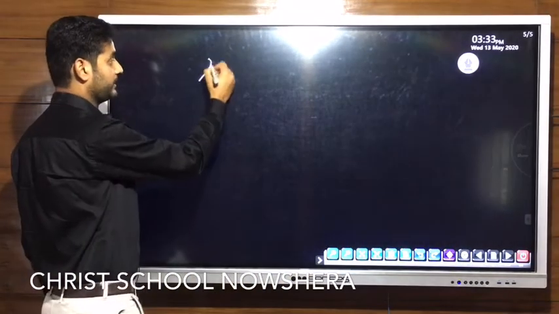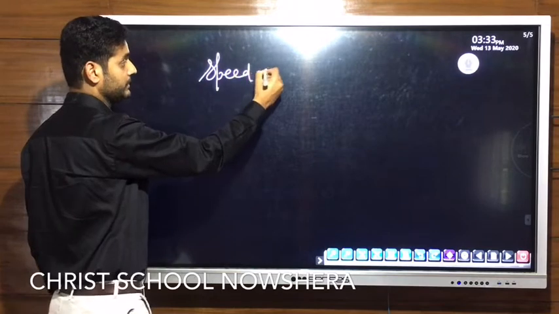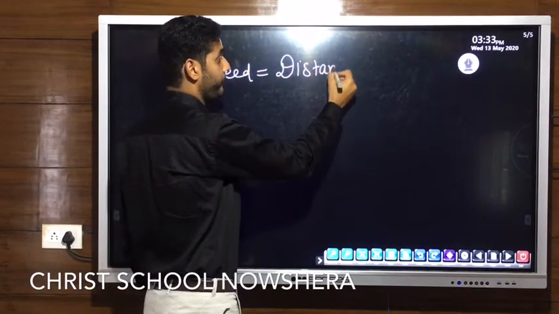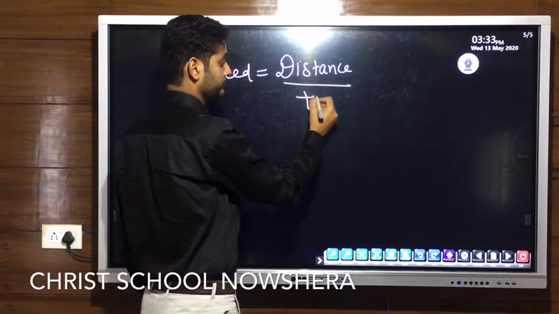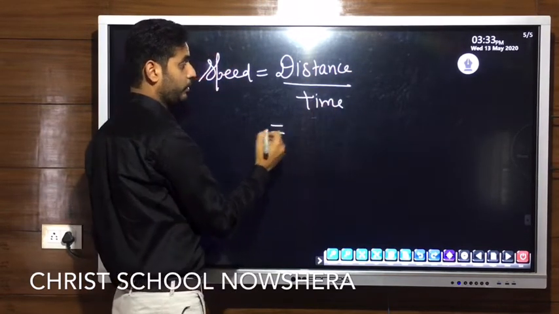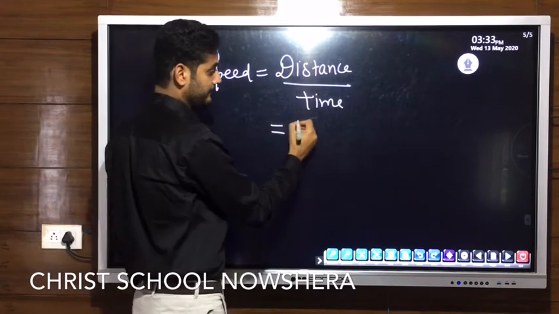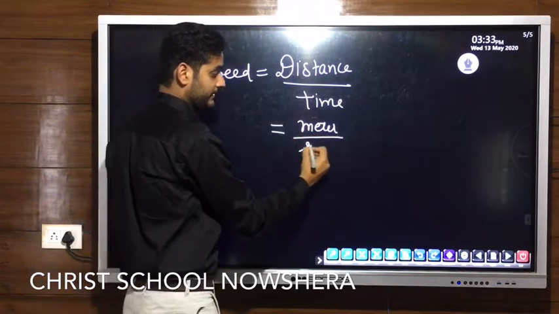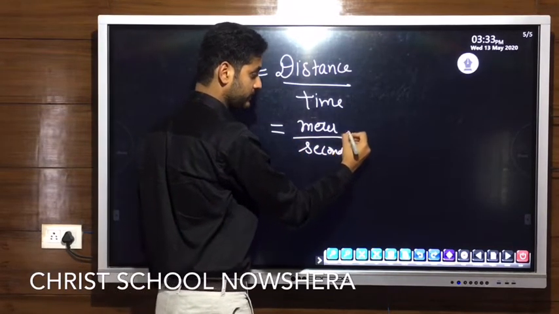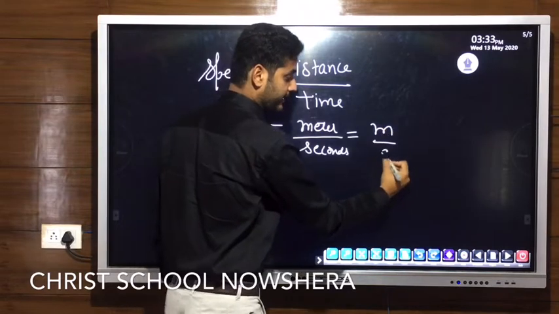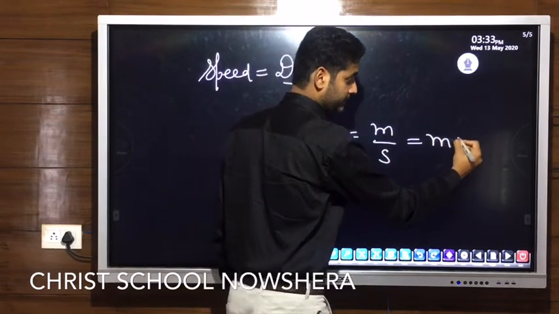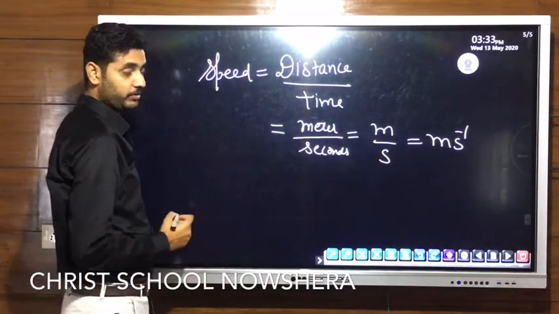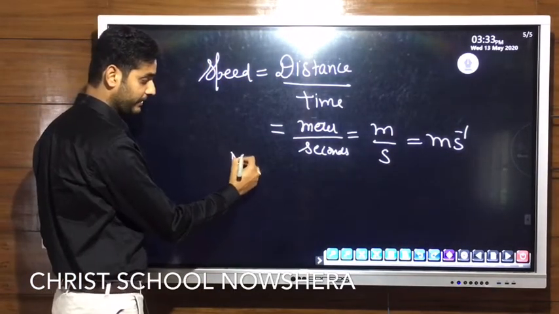Let's take another example of speed. Its formula is distance upon time. The unit of distance is meter, and that of time is second. Meter upon second. We can write it as meter second inverse. If we need to write the dimension, no mass is included, so we write M0.